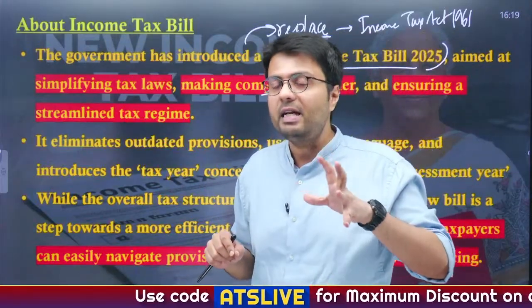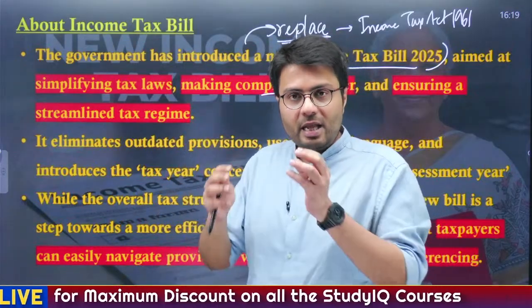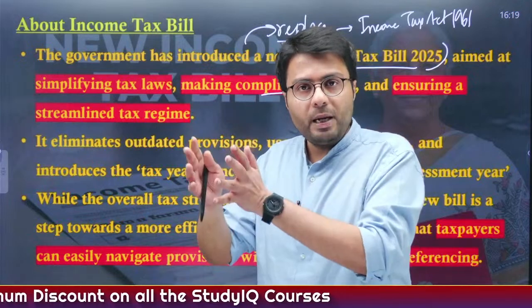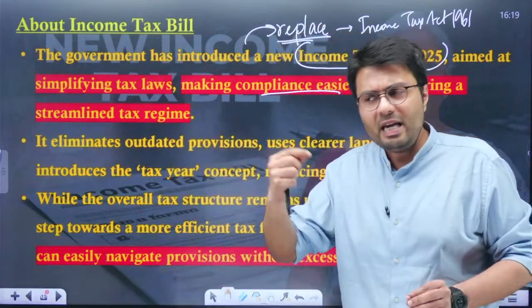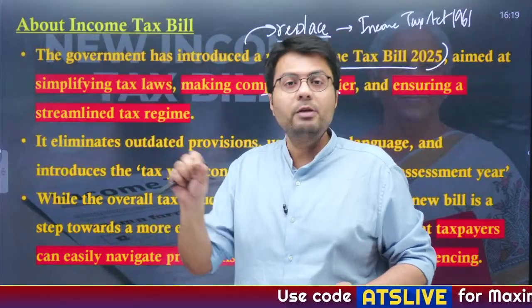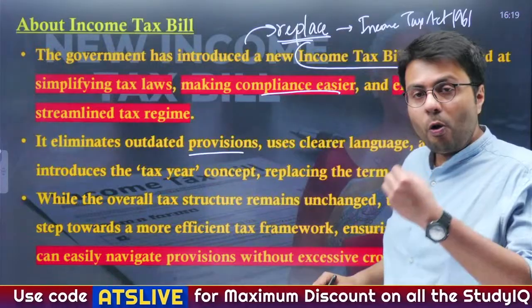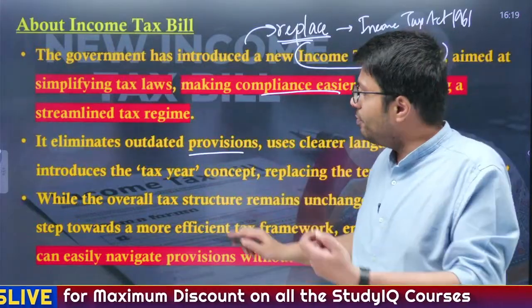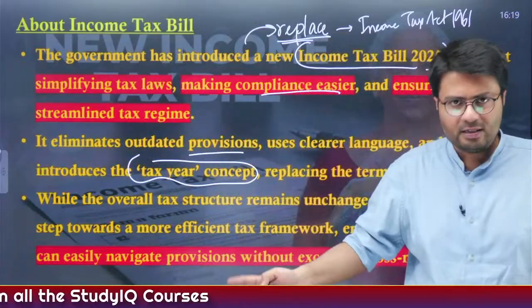By streamlining the tax regime, what I mean is that the exemptions that were provided made the tax laws more complex. They will be simplified by reducing the amount of exemption and making it easier for people to understand what kind of tax they are expected to pay based on their income. Now, it eliminates the outdated provisions and also introduces clear language, in addition to making some amendments that we will cover in this article only.